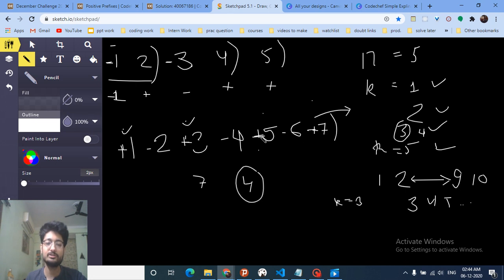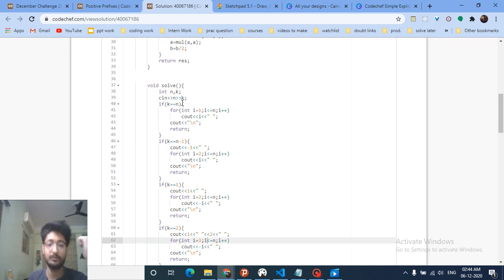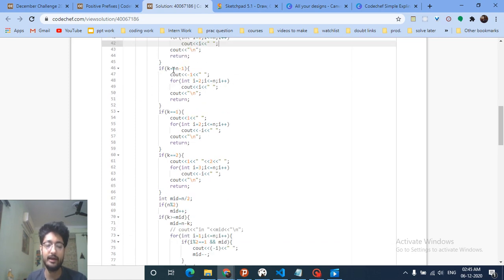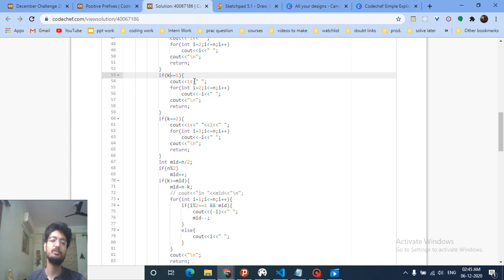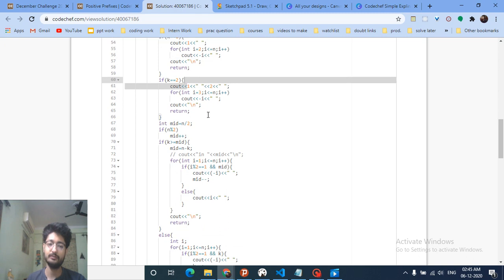For this problem, I will take you down to the code part to make it even more clear. So this is the code. I've just found the answer for the border cases, which I've told you. There are 4 cases. For k equal to n, all the numbers are positive. For k equal to n minus 1, we put the first element negative and all the other elements are positive. For k equal to 1, the first element is positive and all the other numbers are negative. For k equal to 2, the first two numbers are positive and all the other numbers are negative.